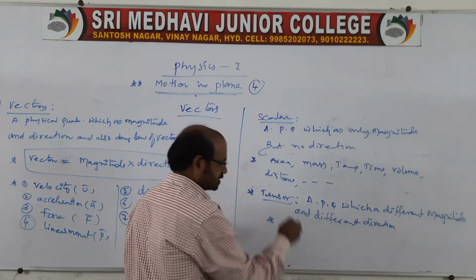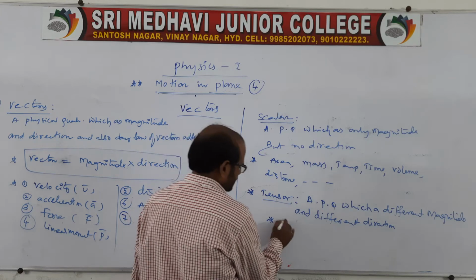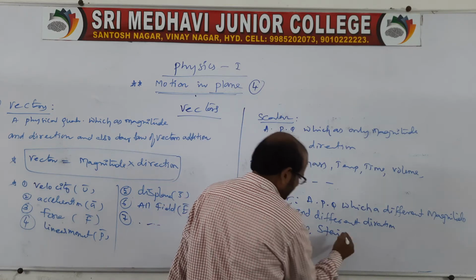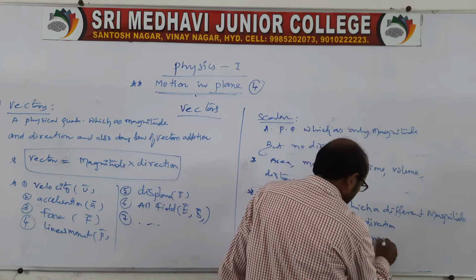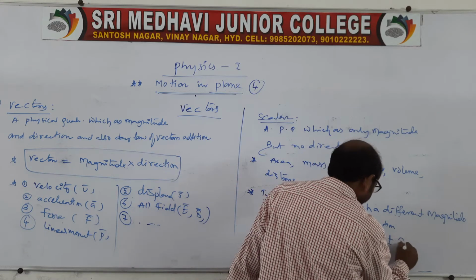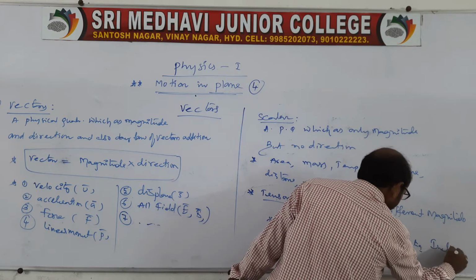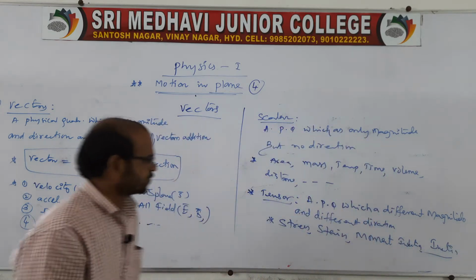Under this come stress as the first one, and second one strain, and we can take moment of inertia, and here it is also inertia. So these are the examples related to tensor.